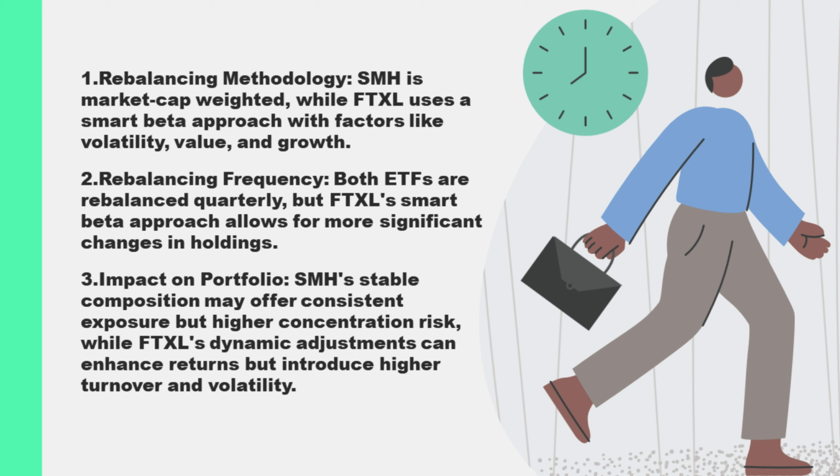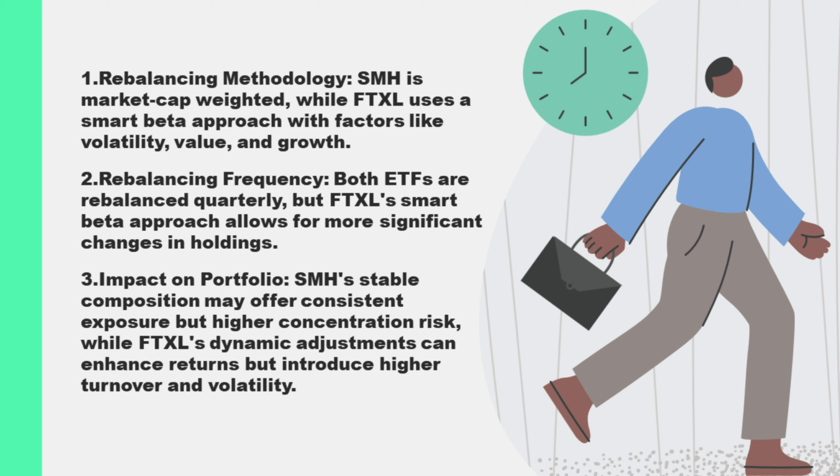For instance, if a particular company's growth prospects improve significantly or its volatility decreases, it might receive a higher weight in the index during the next rebalancing. Conversely, if a company's performance metrics deteriorate, it could be reduced in weight or even removed from the index.